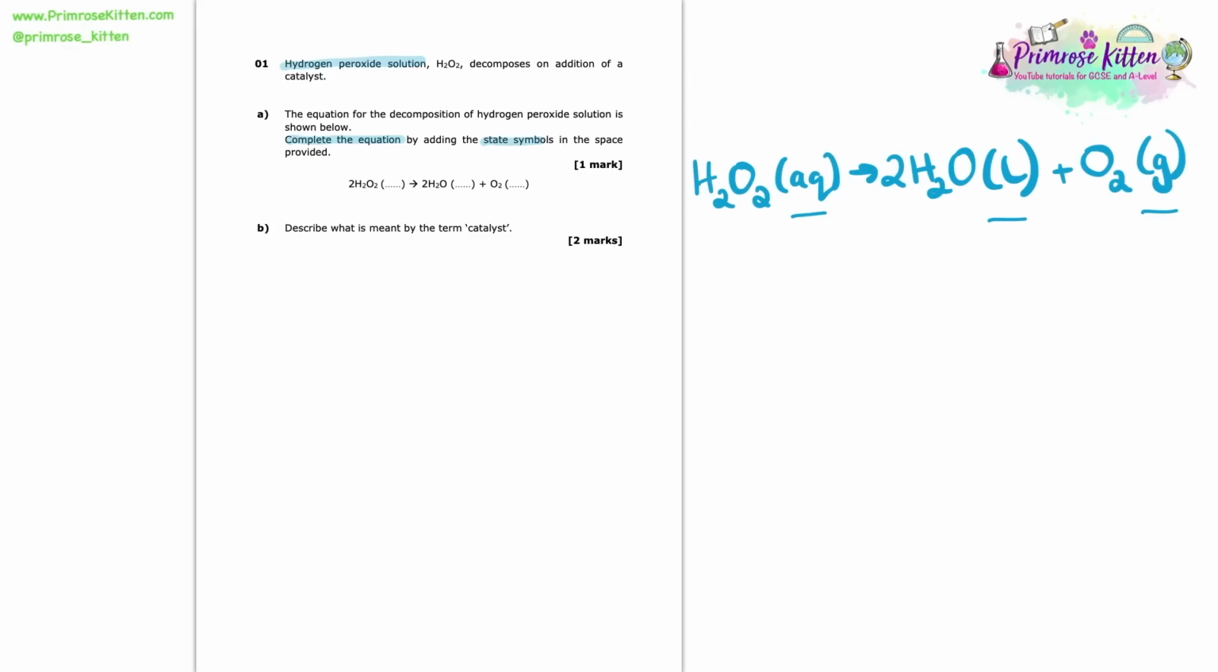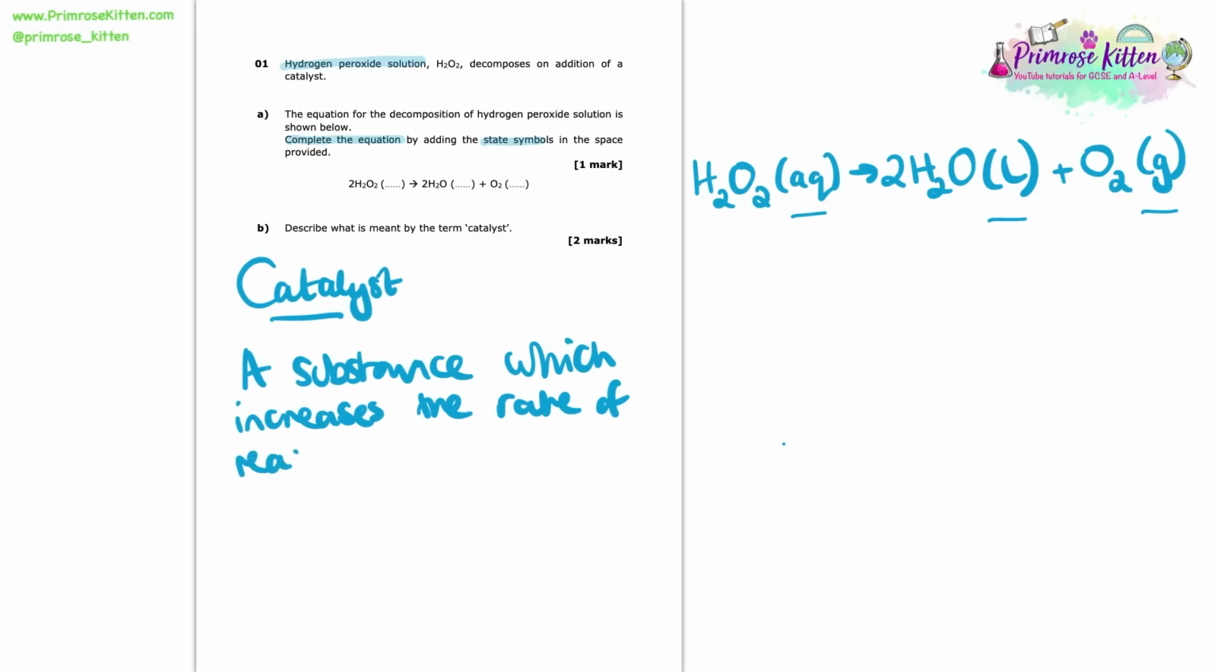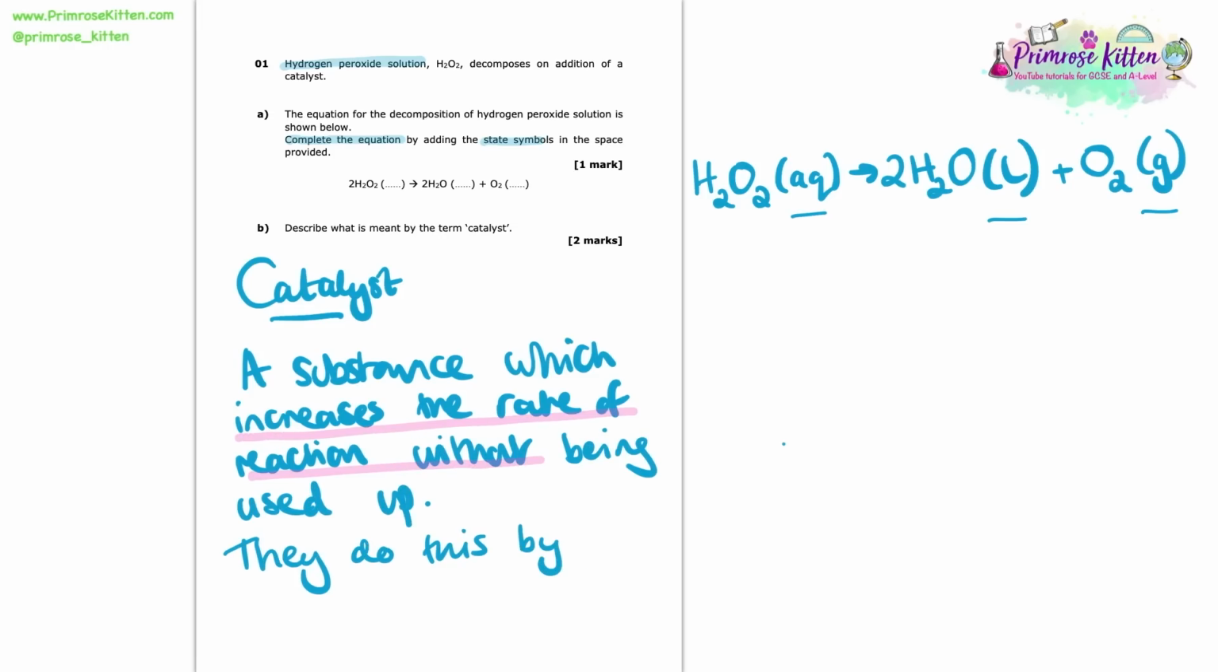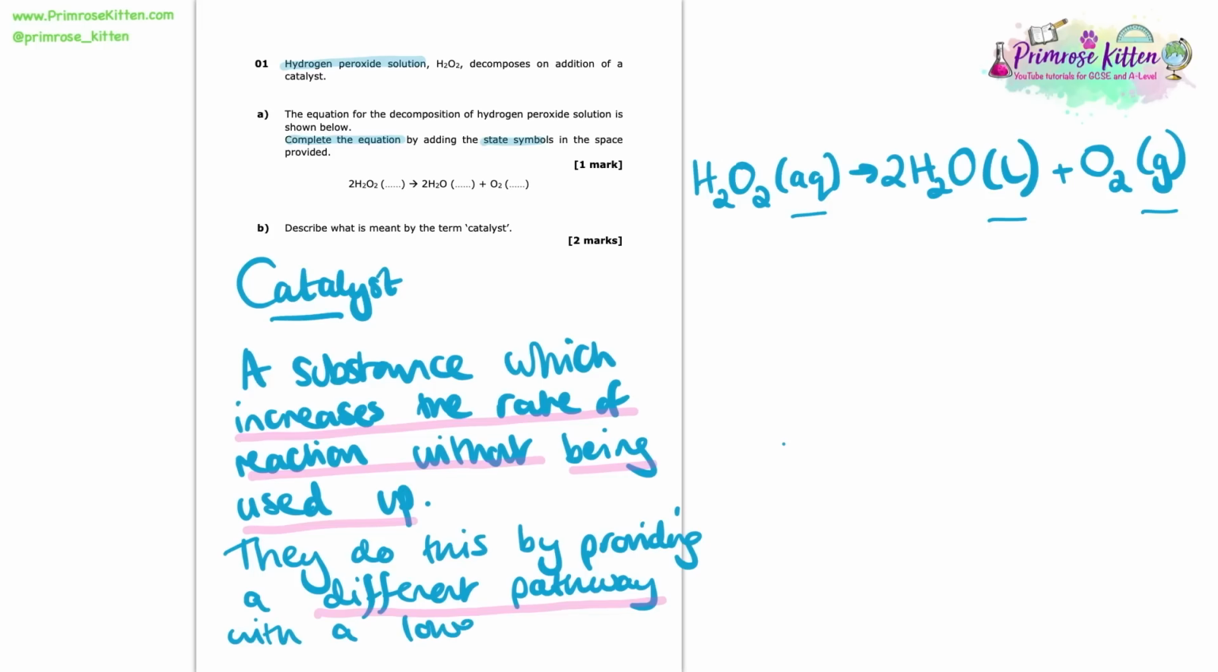So to recap, a catalyst is a substance which increases the rate of reaction without being used up. And they do this by providing a different pathway or an alternative pathway with a lower activation energy. And if you don't have this definition already in your memory or in your notes, then now is the time to pause the video and to make a note of that.